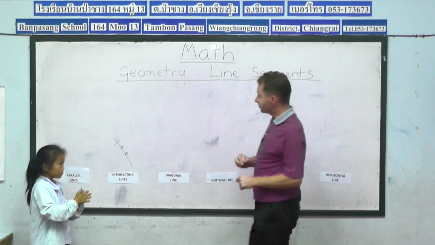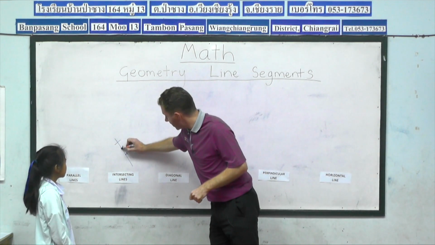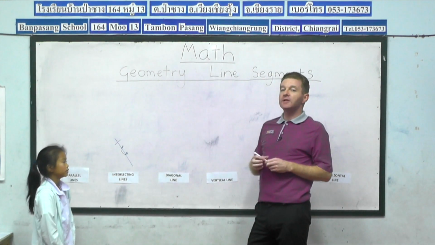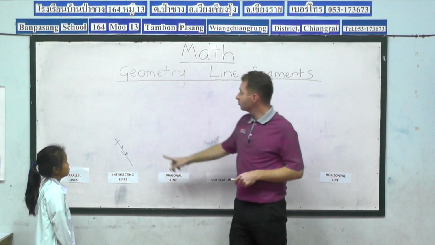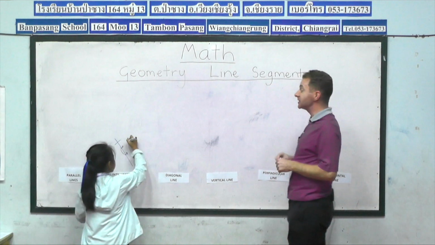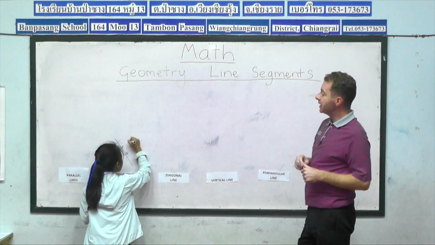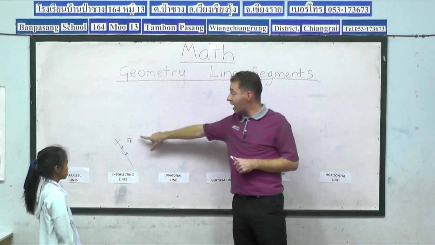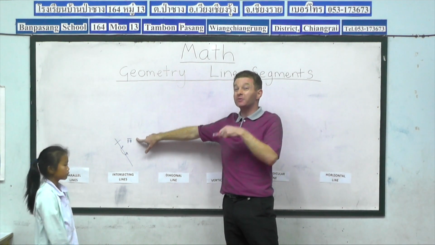and R. That's brilliant. So you can see Prel's line segment is here. And what we're doing now, we don't need to write the name of the line segment, just the symbol. So we'll have PR and then the symbol for the line segment. PR and the line. Excellent. You see, no arrows. If it was arrows, that would mean it was the line.